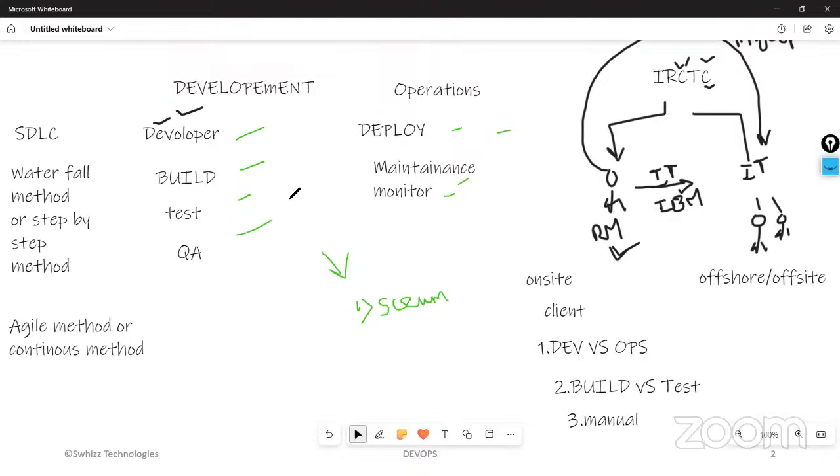Suppose they are having a problem, they will be blaming each other, right? The operations team will say, okay, the development team has developed their product, but if you try to install it into client machines, there is some error. And the development team will say, my product is working fine, your machines are not working fine. In such a way, they will blame each other. All these things will be listened to by the manager in scrum meetings. Whoever raises these kinds of problems, the manager will say, hey, you both sit together and resolve these issues and come again tomorrow with some solution.